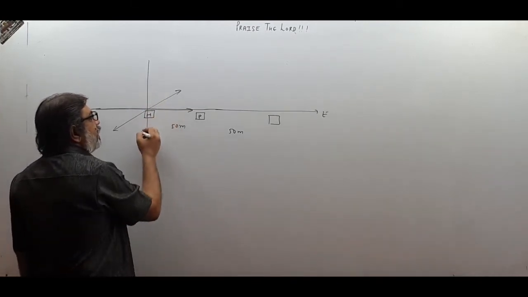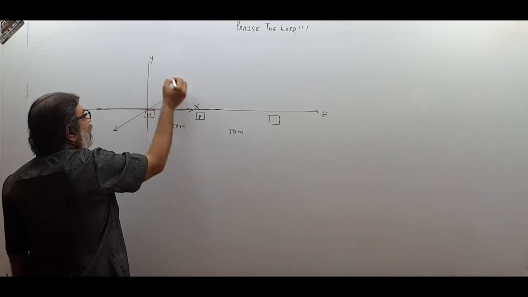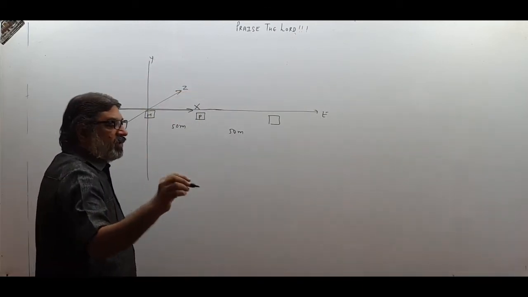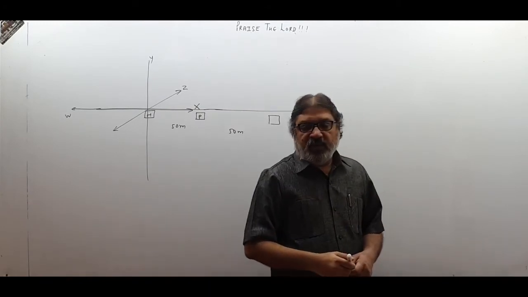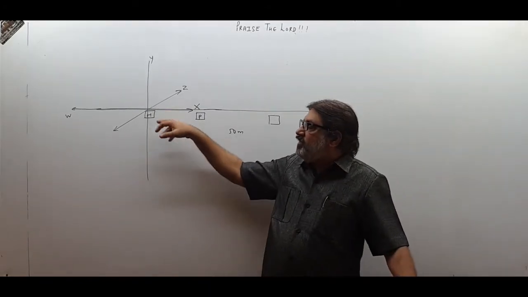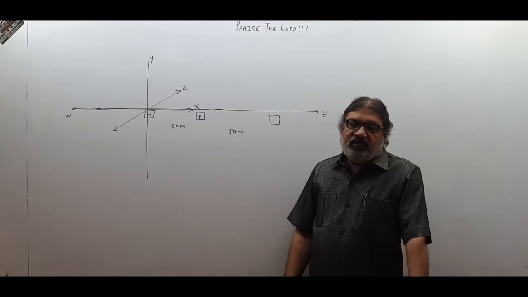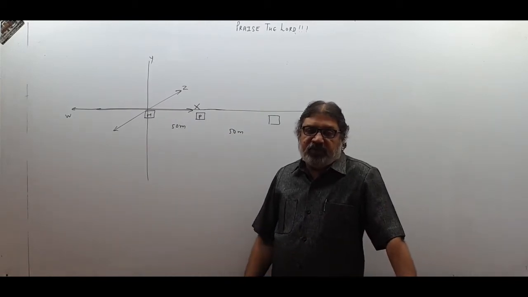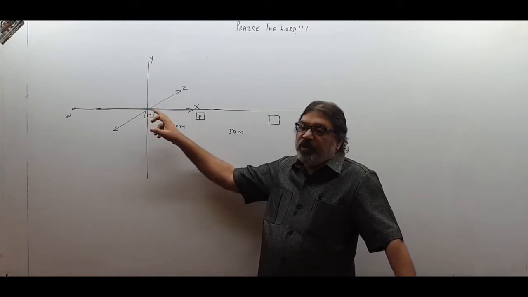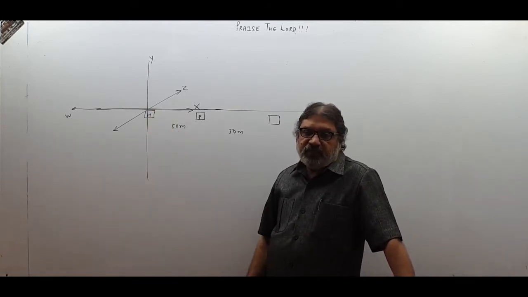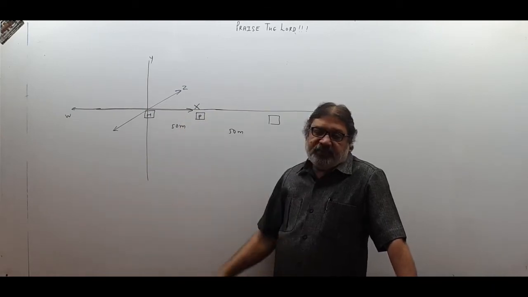And these three perpendicular lines will be called x, y, and z. Any one can be called x, any one can be called y, any one can be called z. That depends upon you. So the origin of the Cartesian coordinate system will generally be the preferred point of observation. Again, let me tell you, it is not compulsory. This point only should not necessarily be the reference point. The observer can be anywhere.